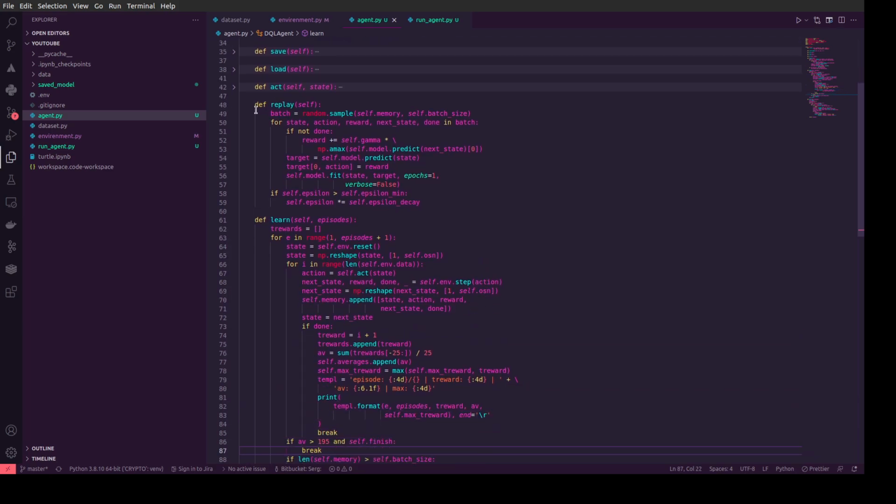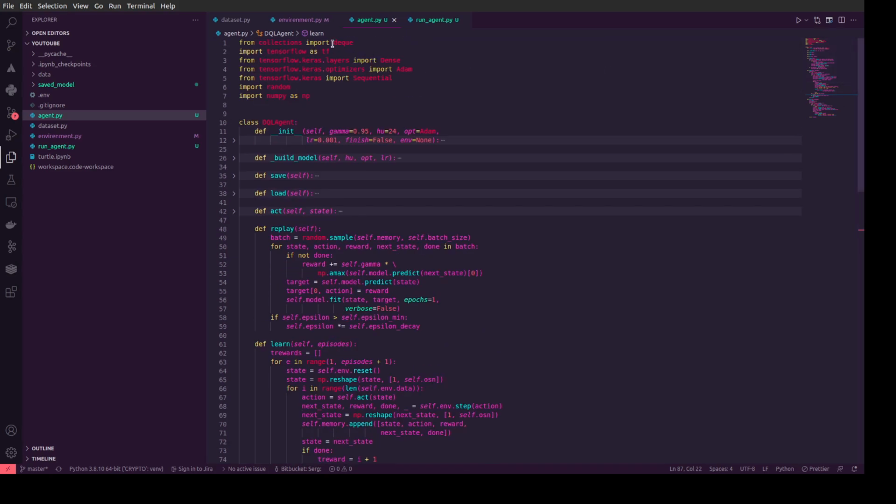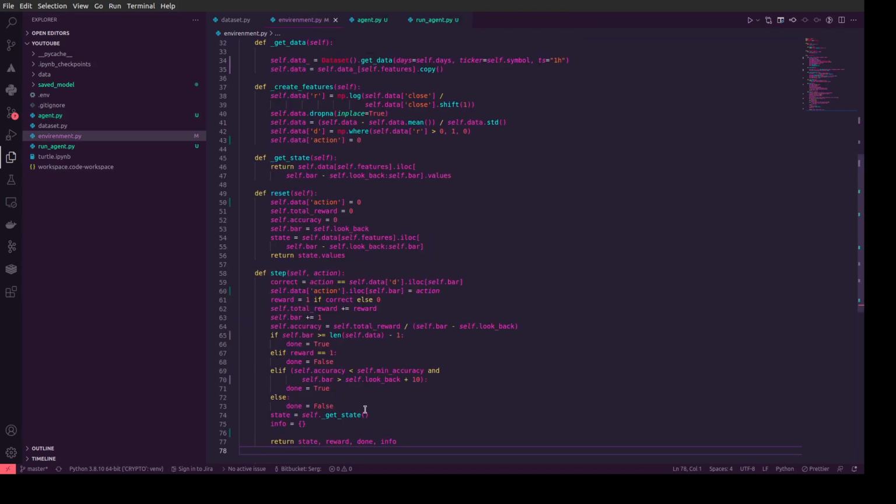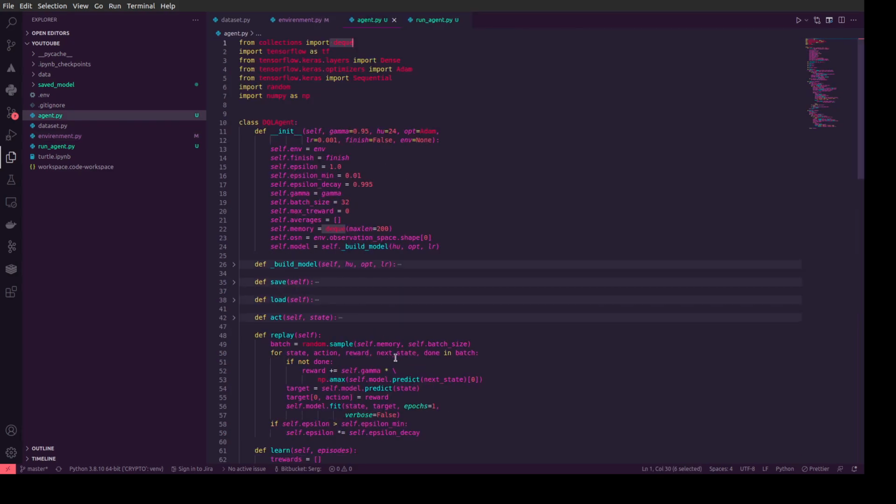So let's replay. We take a random sample from this deque array, and we indicate that we would like to have 32 values in length, and we create a batch, and we extract the batch into these values, because we input them here, and it would be state, action, reward, next state, and done.